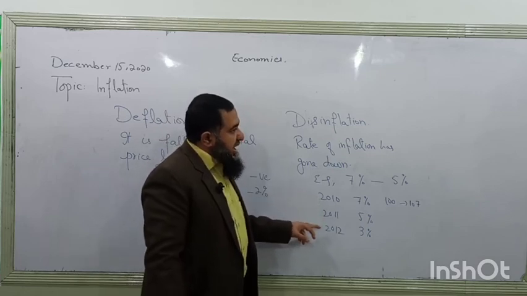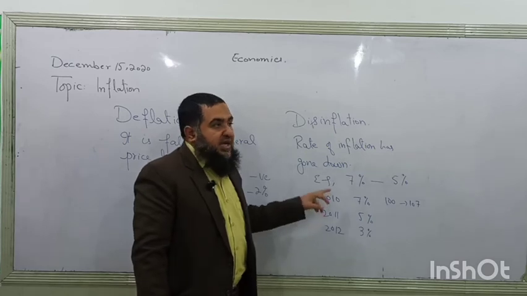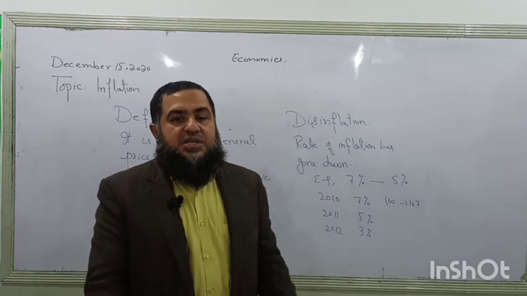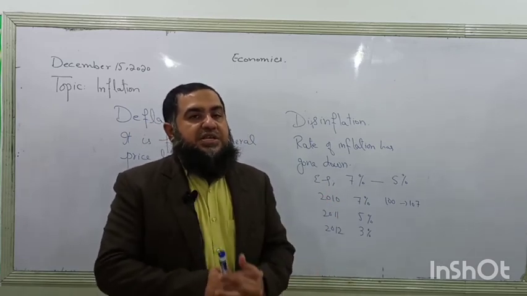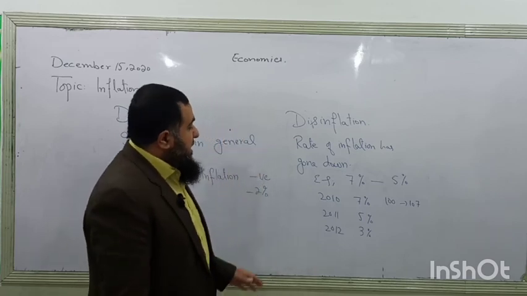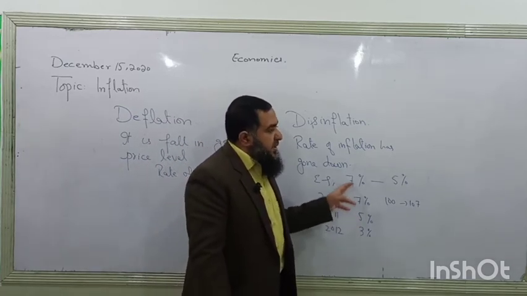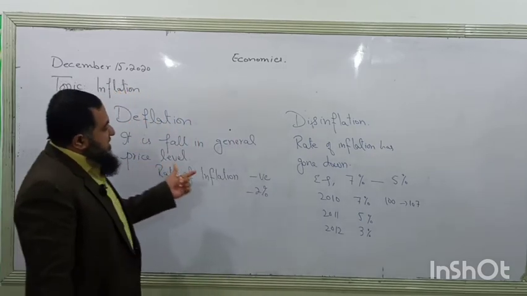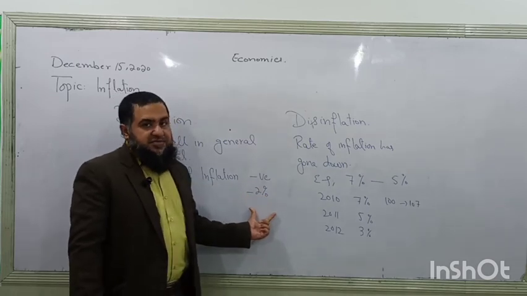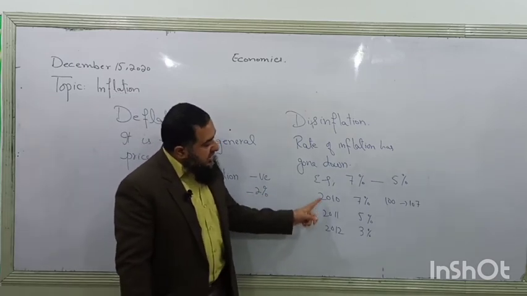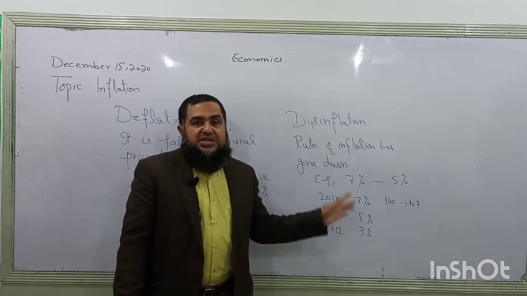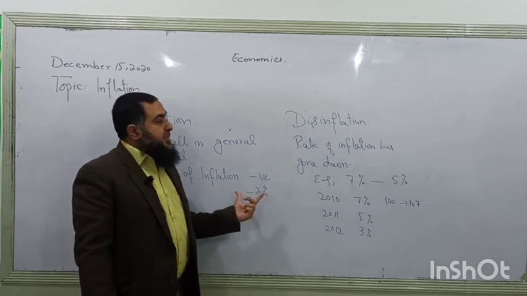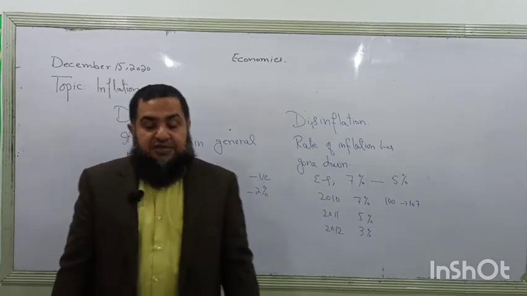But prices will be the highest at the end of this period, because the rate of inflation has gone down. Prices are still increasing but with a lower rate. It does not mean that the prices are falling. It means that prices are increasing but with a lower rate of inflation, and prices will only be declining when the rate of inflation becomes negative. Here again the cost of living is increasing because prices are still increasing but at a lower rate. But the cost of living will be decreasing in case of deflation when prices are falling.